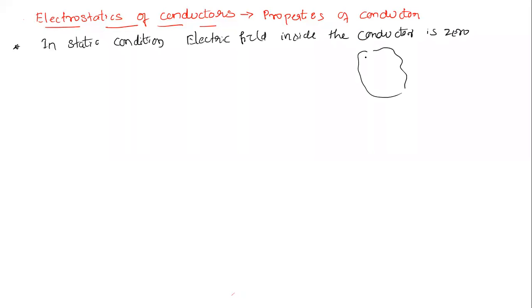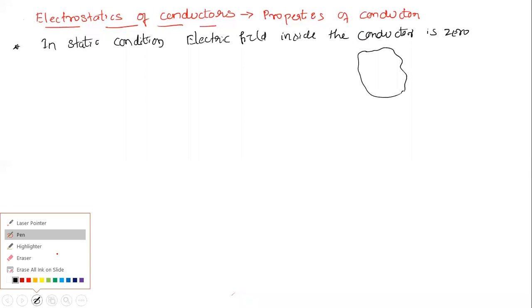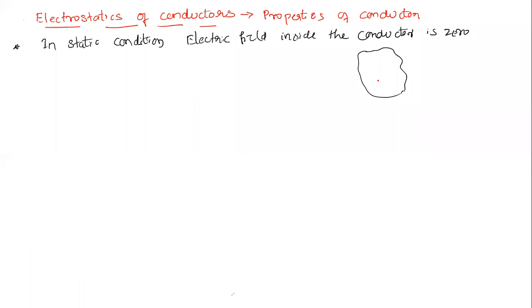So if I take a conductor, imagine there is an electric field inside. If there is an electric field, there must be a force, right? As per the equation F equal to Q times E, as there is a force, this charge will start moving. A moving charge gives us electric current.